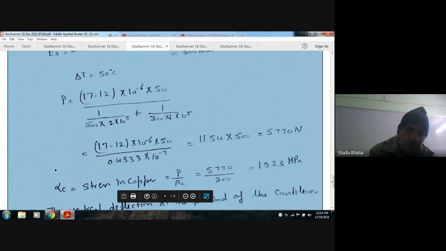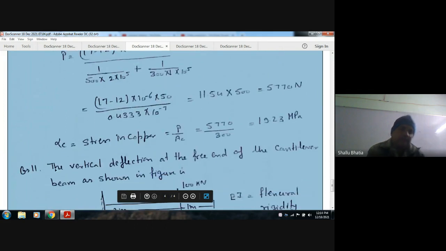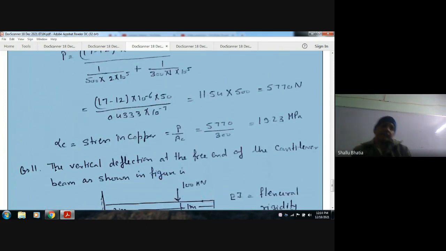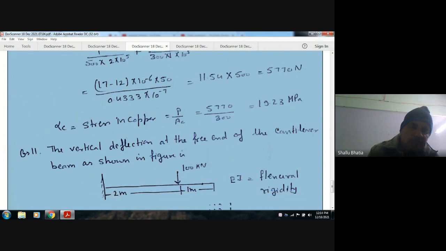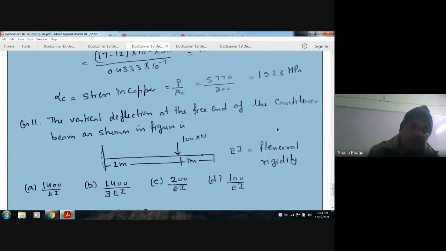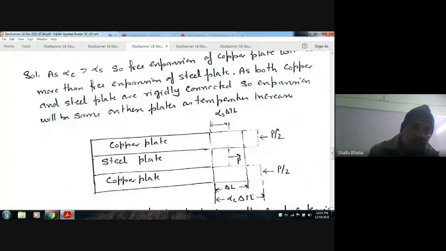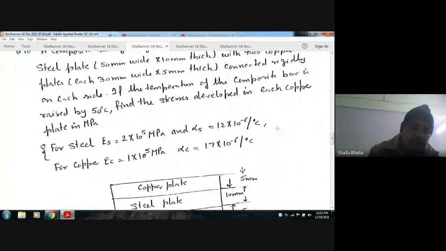After getting P, we can find the stress in the copper plate and the stress in the steel plate. The stress in the copper plate will be P by A C, P divided by the total area of the copper plates. So this is 19.23 MPa. So the answer is 19.23 MPa.